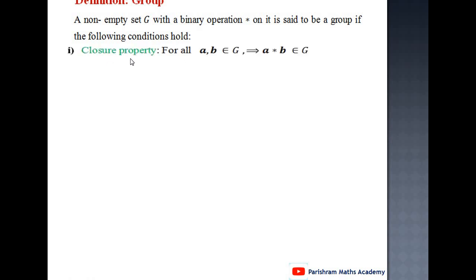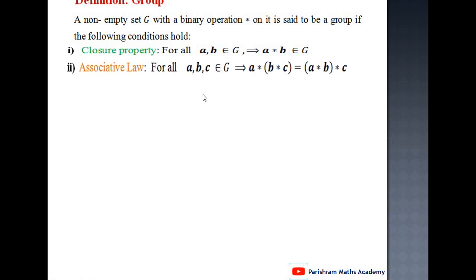First condition, closure property. It means for all a, b belongs to G implies a star b also belongs to G. A and b are two elements of G, then a star b is also an element of G. It means closure property is satisfied. Second, associative law. For all a, b, c belongs to G, a star (b star c) equals (a star b) star c. If this condition is satisfied, it means associative law is satisfied.